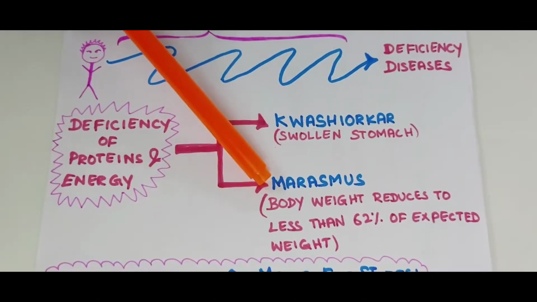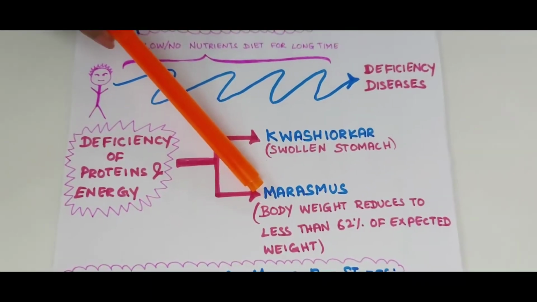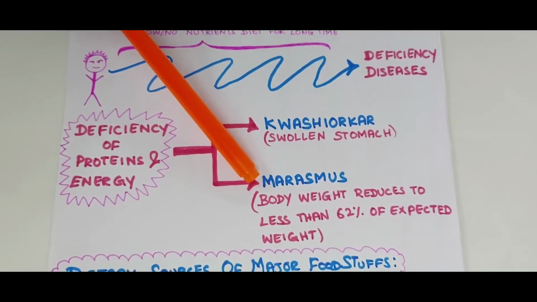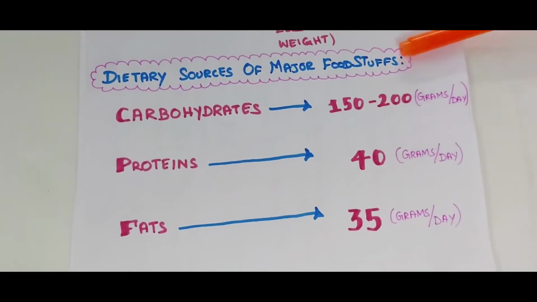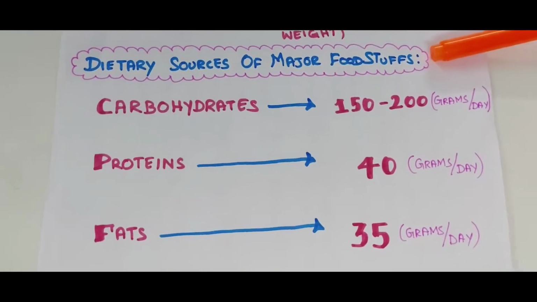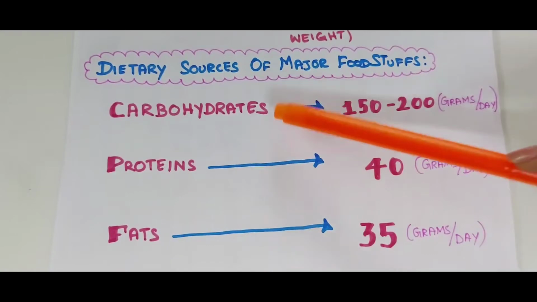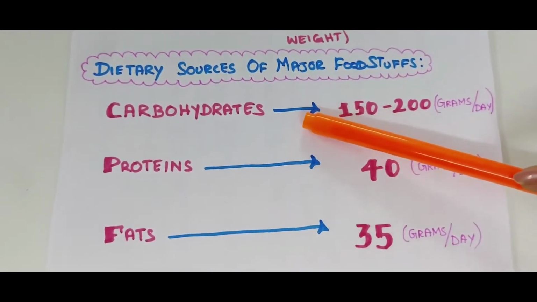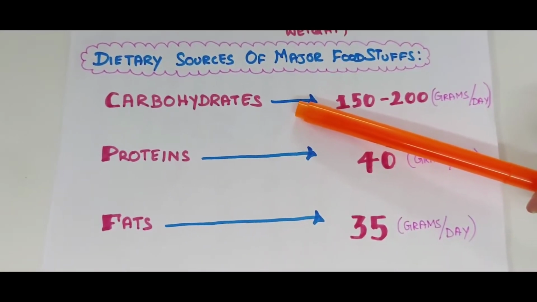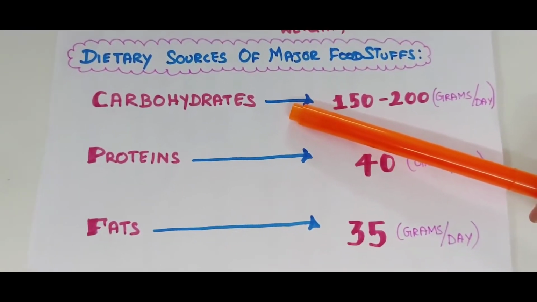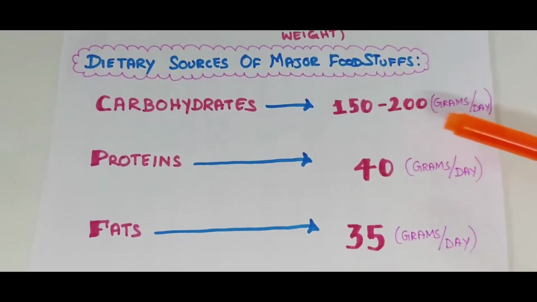Marasmus. It usually affects infants below the age of 1 year when the diet is poor in carbohydrates, fats and proteins. Next topic, dietary sources of major foodstuffs: carbohydrates, proteins and fats. First one, carbohydrates. Carbohydrates are present in honey, sugarcane, fruits, whole grains, starchy vegetables, rice. Daily requirement of carbohydrates is 150 to 200 grams.